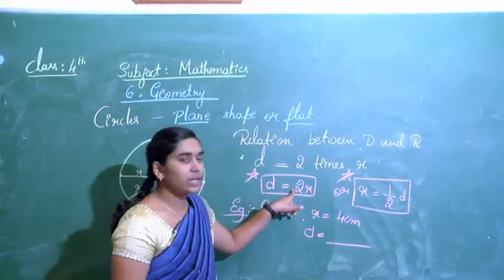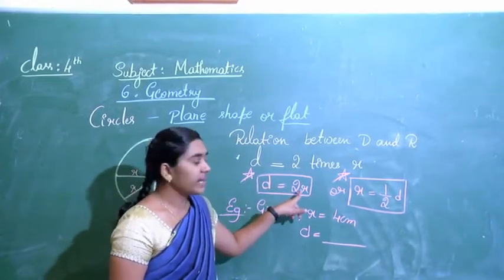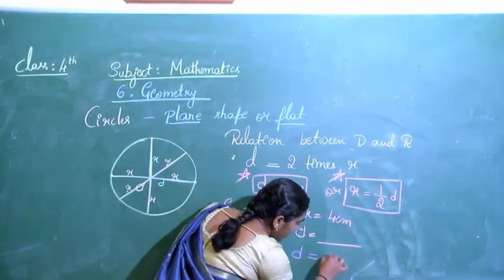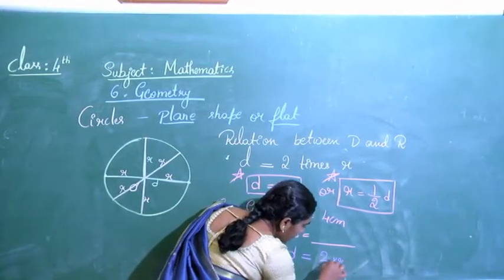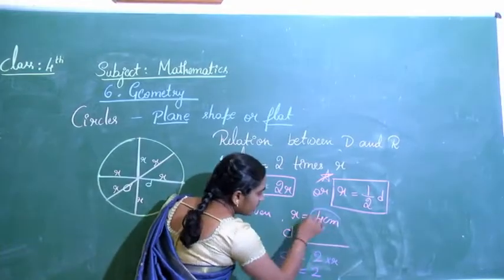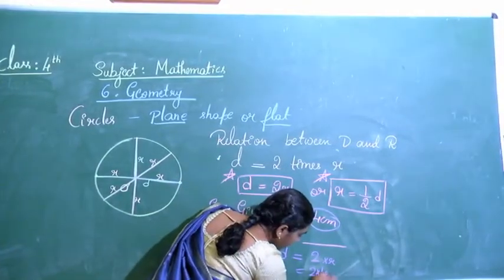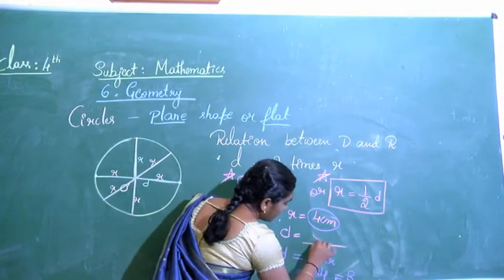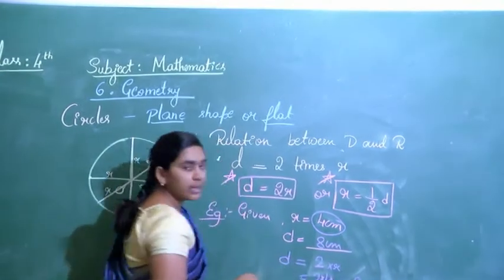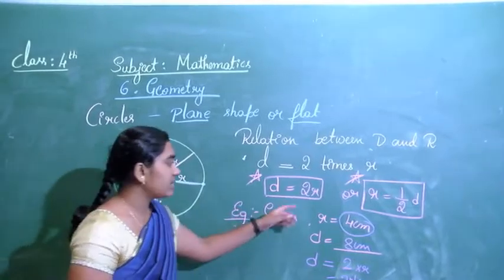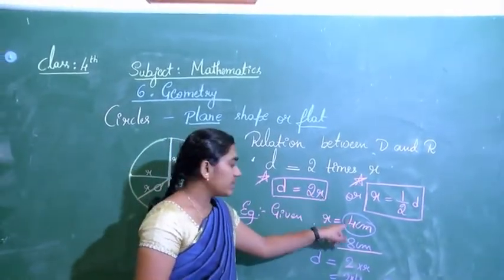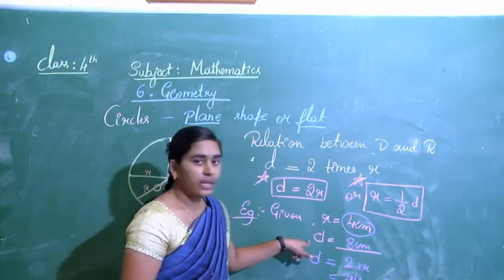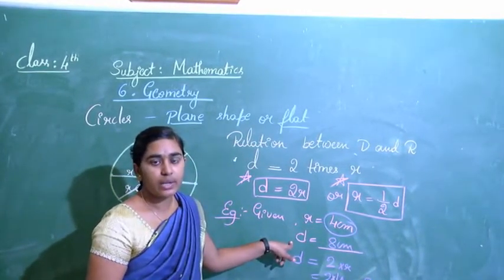We all know the relation that diameter is 2 times the radius. So you can write diameter is 2 times the radius. Radius is 4 centimeter. 2 4s are 8. So 8 centimeter is diameter. Or else directly you can say 2 into 4 is 8, or twice 4, 4 plus 4 is 8, is the diameter. Like this you can do.